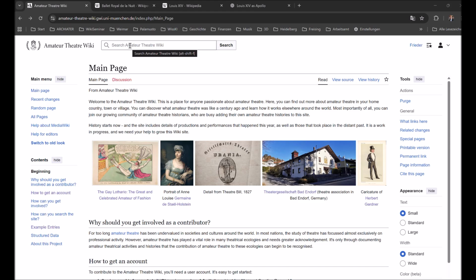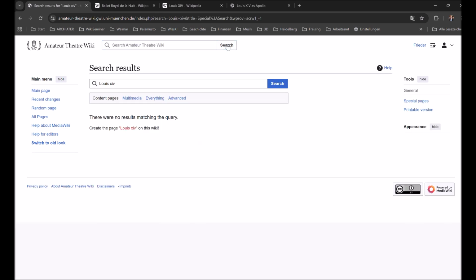So after we edited our user profile page, now we can go one step further and see how we create a new entry in the Amateur Theatre Wiki. Therefore, we choose the subject that our entry is going to be about. In my case, I want to write about Louis XIV. Therefore, I type in the name of my subject and search the Amateur Theatre Wiki whether there are already entries